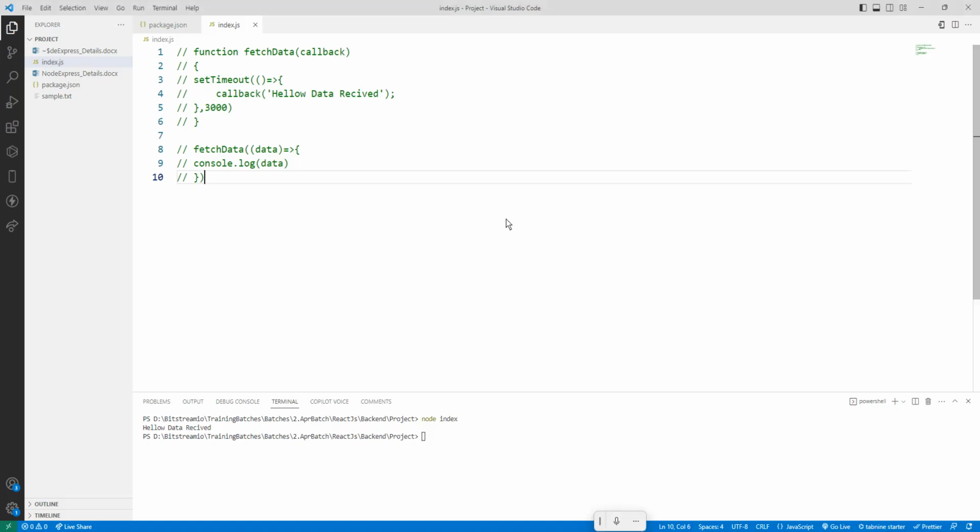So here I will take a function. Why we have to understand this: we understand callback, and we have async and await, and we are going to implement these concepts in a project. So fetch data, open and close braces,